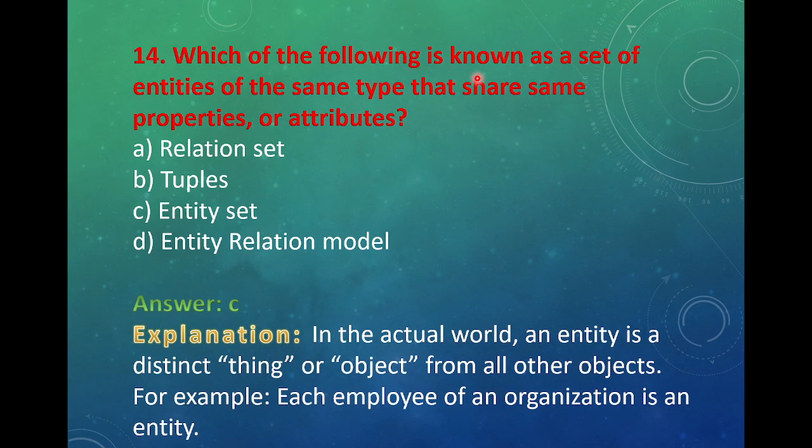Which of the following is known as a set of entities of the same type that share the same properties or attributes? Options: relation set, tuples, entity set, entity relation model. Answer is C, entity set. Explanation. In the actual world, an entity is a distinct thing or object from all the other objects. For example, each employee of an organization is an entity.